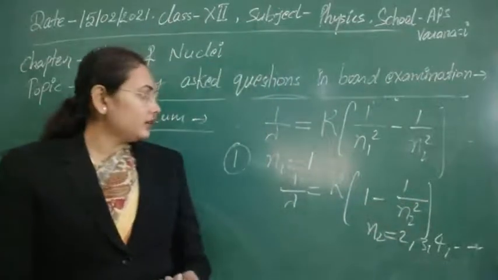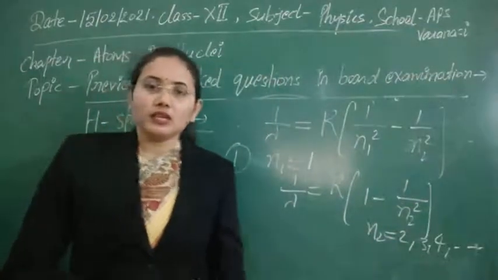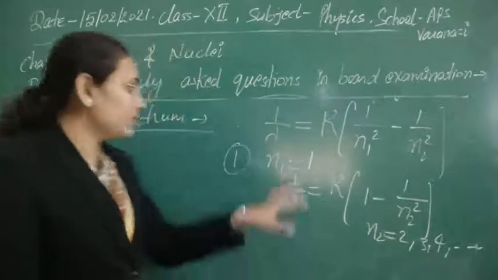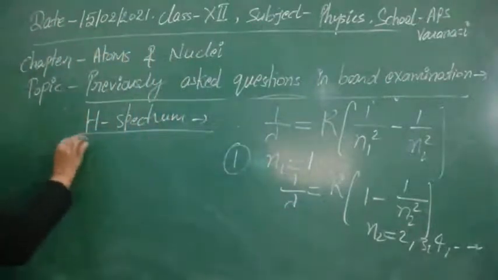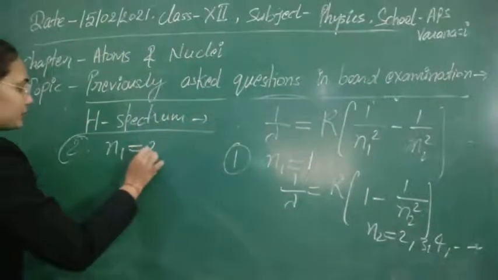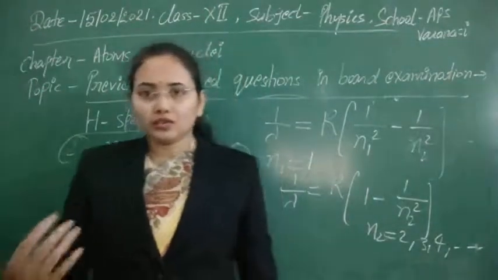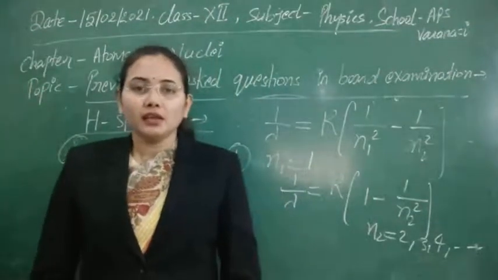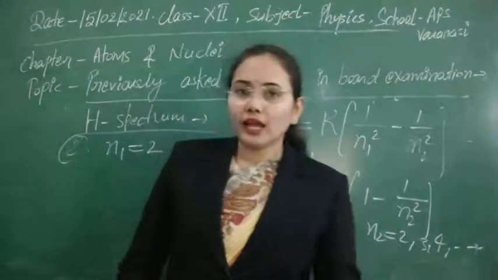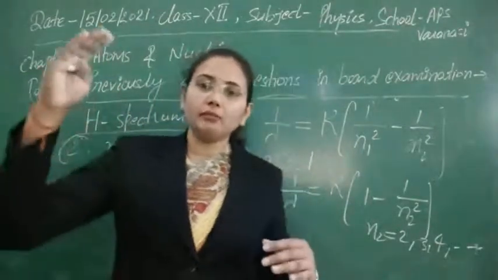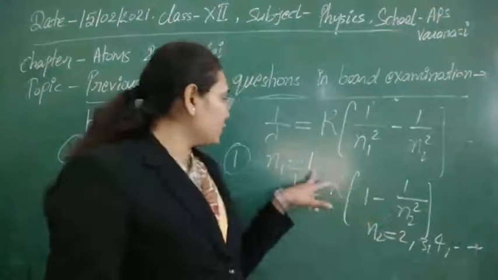The second case is the Balmer series. In the case of the Balmer series, we take n1 as equal to 2. Whenever electrons are making transitions, they are free to do so, and sometimes they don't make the transition directly from the higher state to the n equal to 1 state.